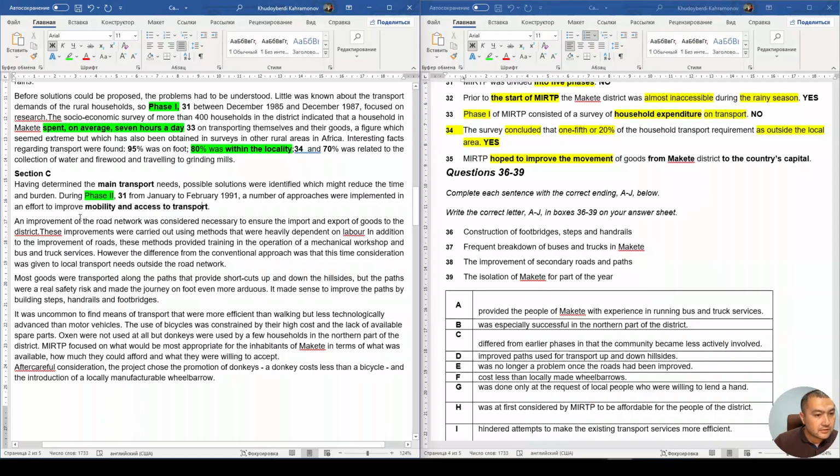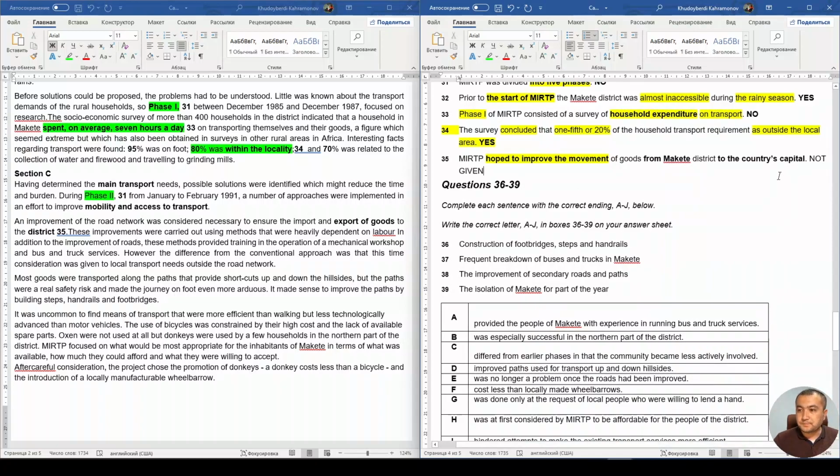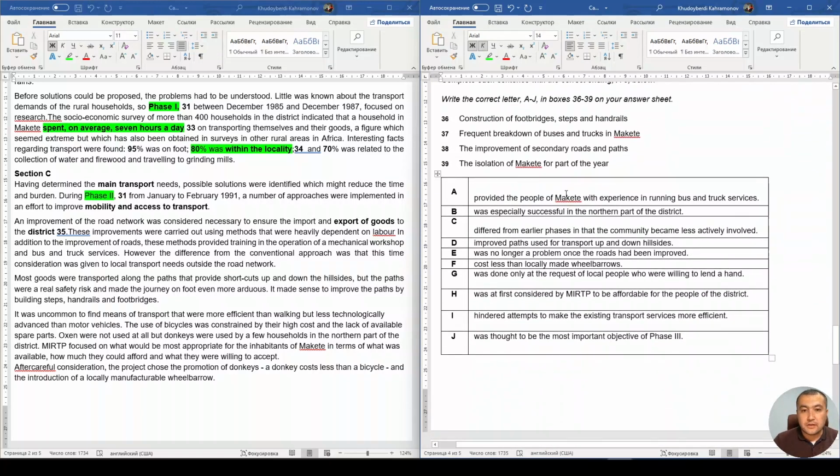and transport. So where is the word district? Here we have the word district, but export of goods. So where is the word capital? Do we have the word capital here? No, you see, we don't have the word capital. That's why we could write 35, but it should be not given, right? Which means there is no information in terms of the improvement of movement of the goods from Makete district to the country's capital, right? So let's move on to the next ones.